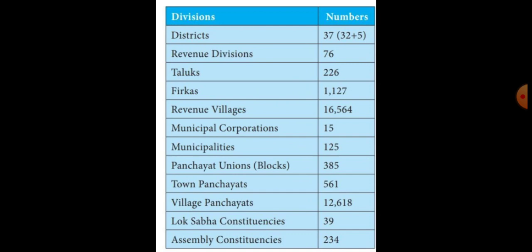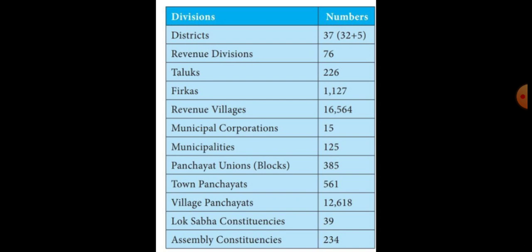From the 37 districts, there are 76 revenue divisions, 226 taluks, 1127 firkas, and 16,564 revenue villages.